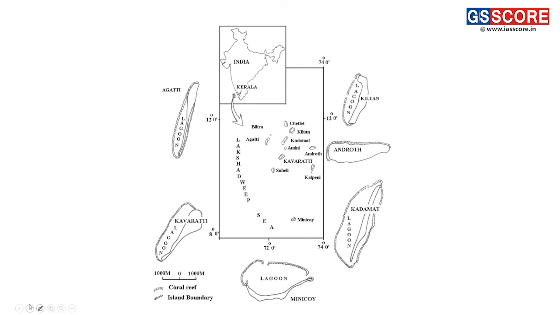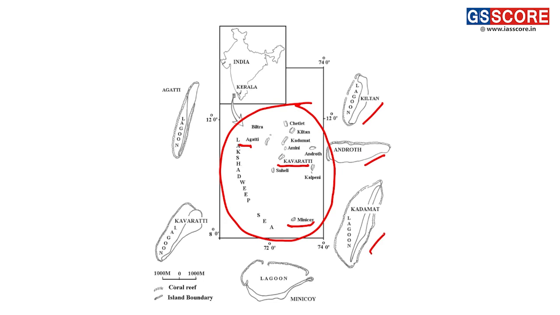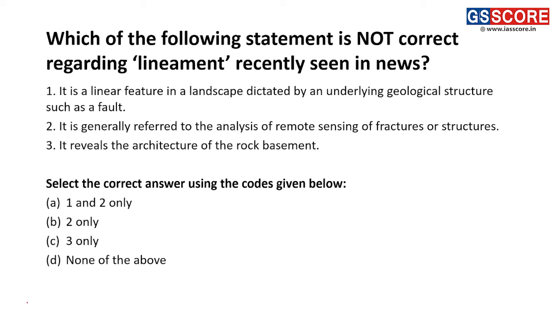Quite simple this question is. So here we can see the Lakshadweep islands here. We have quite important islands, that is Karavati, Agati, Minicoy. And here we can see these islands, they are basically lagoon. They are formed of coral reefs. They are formed on the coral reefs which are present in this region of the Lakshadweep island. Moving towards the next question.